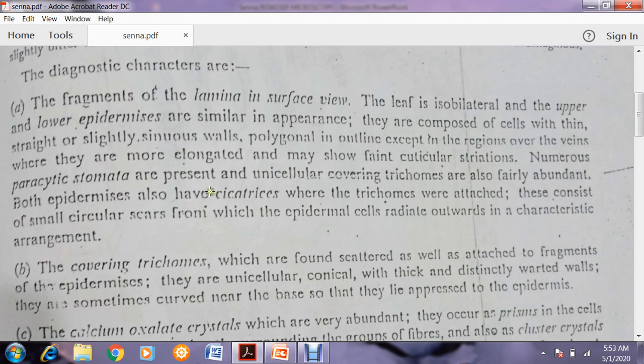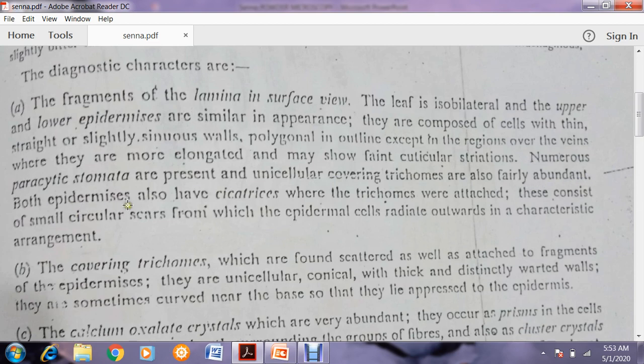Now, numerous paracytic stomata, paracytic means parallel-celled stomata, are present, and unicellular covering trichomes are also fairly abundant. Definitely the leaf contains stomata. So stomata are numerous because it is a leaf. Stomata contain the guard cells. Okay, and the trichomes that are present, arising from the epidermis, are the covering trichomes, and covering trichomes are also very abundant.